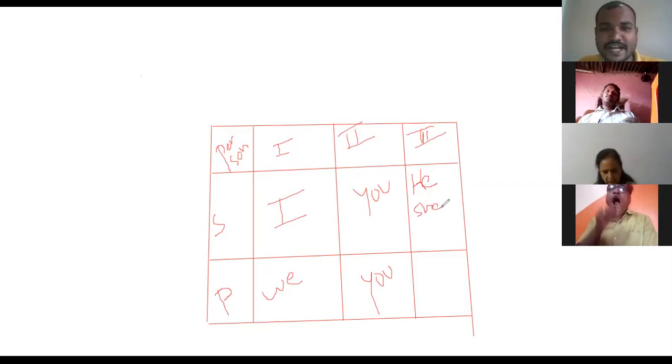I'm trying to write with touchpad, that's why it's not neat enough, right? So try to draw the table like this and try to add the helping verbs.